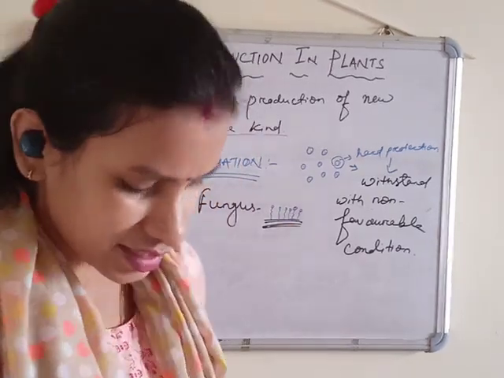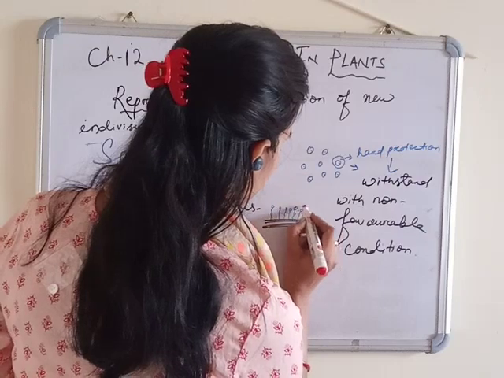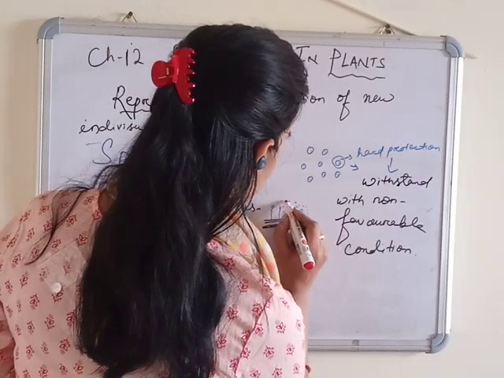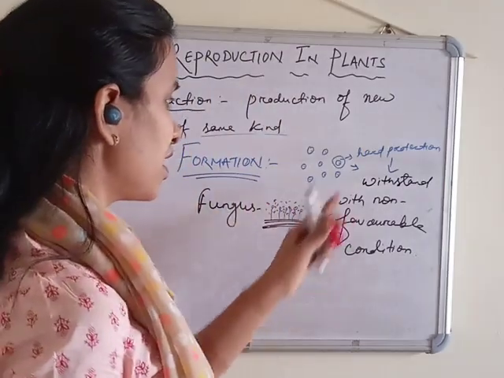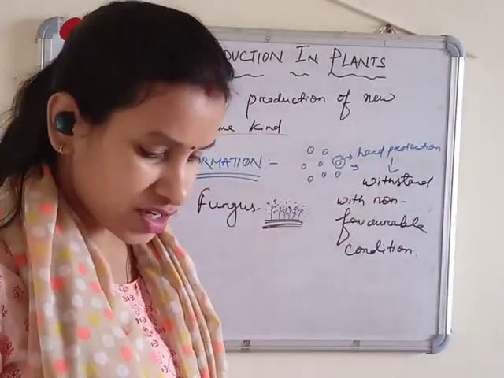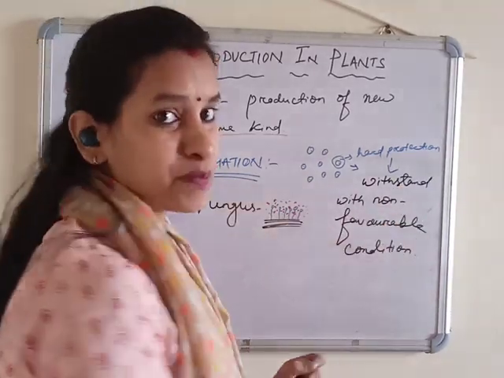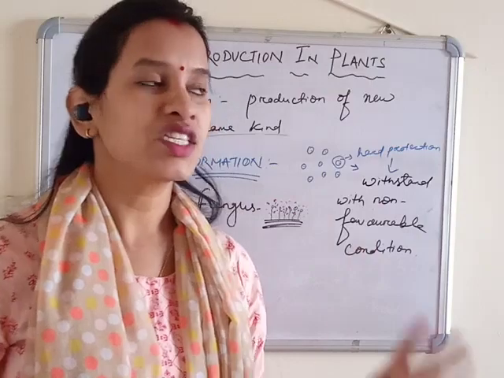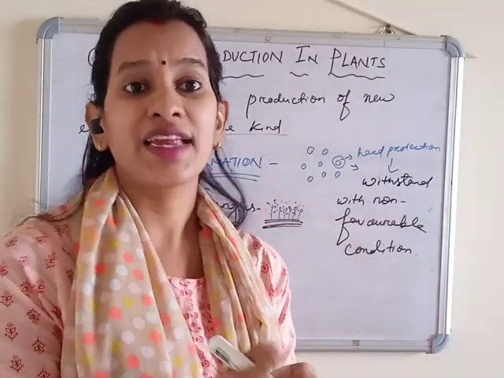And around that they produce small, these are the spores. And these have a hard protection around themselves. What is the function of that? To withstand non-favorable conditions. Means if the climate is not good for them, the hard protection protects them.